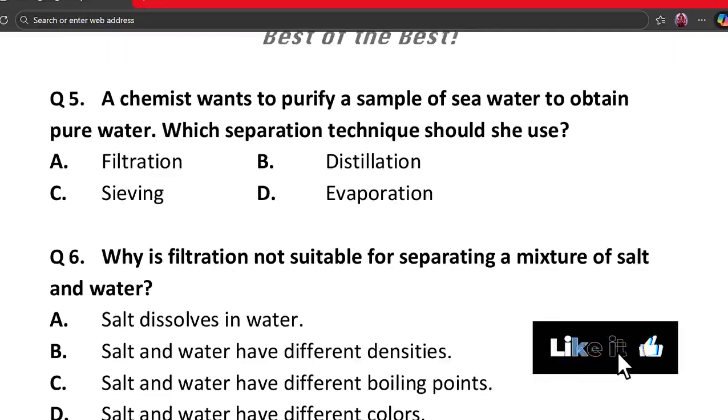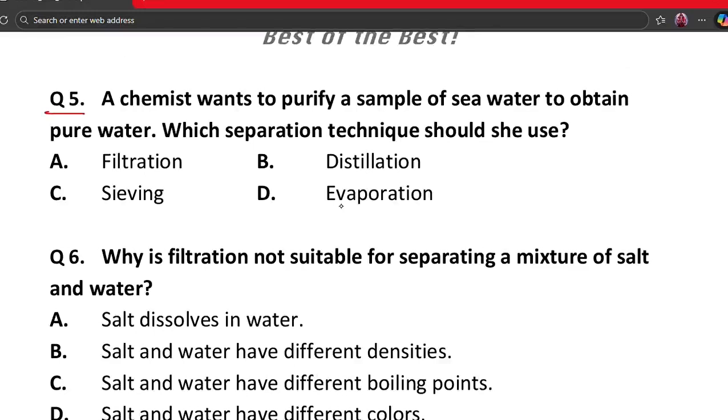Our next question is question number 5. A chemist wants to purify a sample of seawater to obtain pure water. Which separation technique should be used? A. Filtration, B. Distillation, C. Sieving and D. Evaporation. The correct answer is distillation, because seawater contains salt dissolved in it. Filtration won't work because salt passes through. Distillation involves heating water and condensing vapor. Pure water is collected separately. That's why distillation is used.